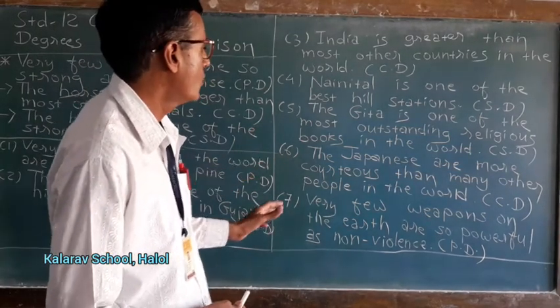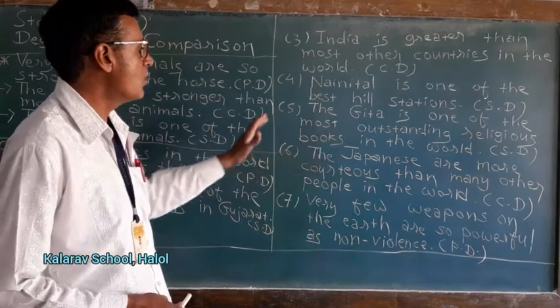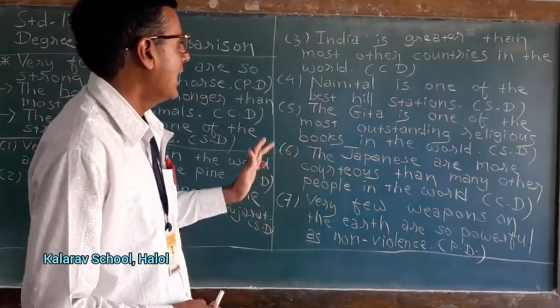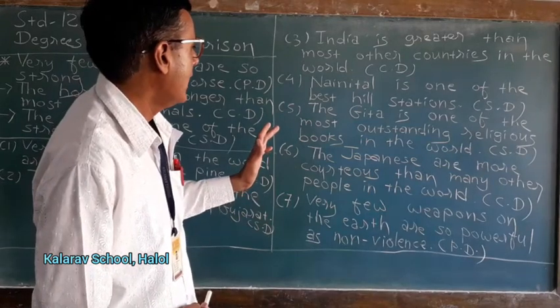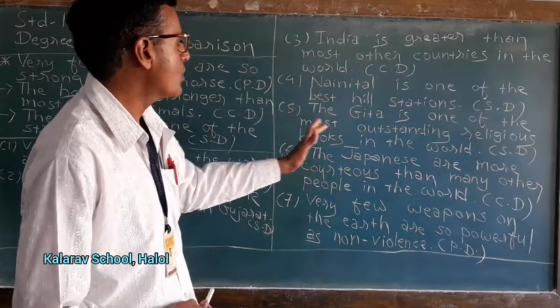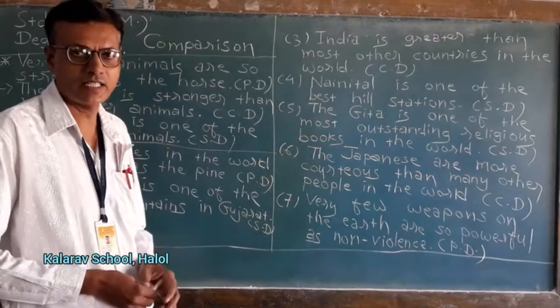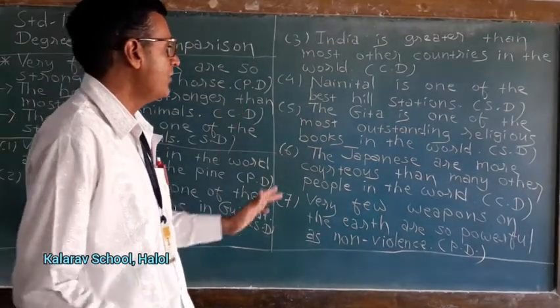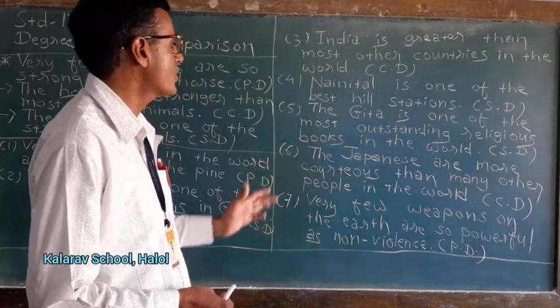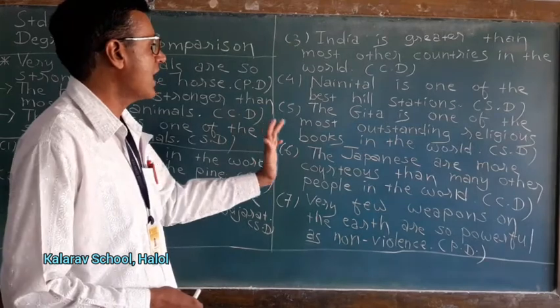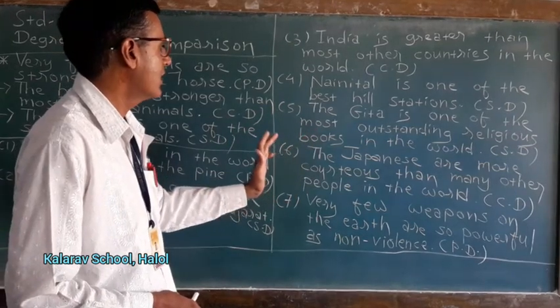Very few religious books in the world are as outstanding as the Gita. I am repeating the answer. Very few religious books in the world are as outstanding as Gita.